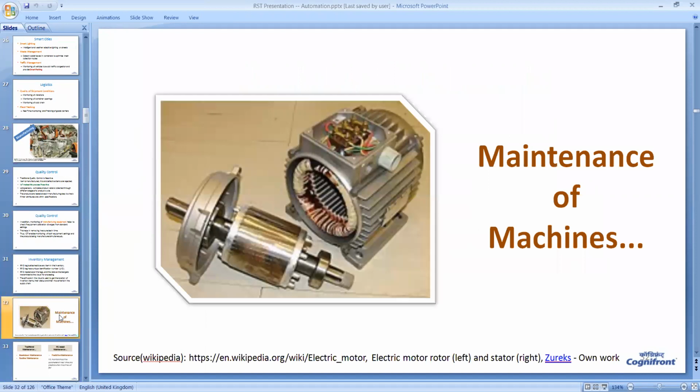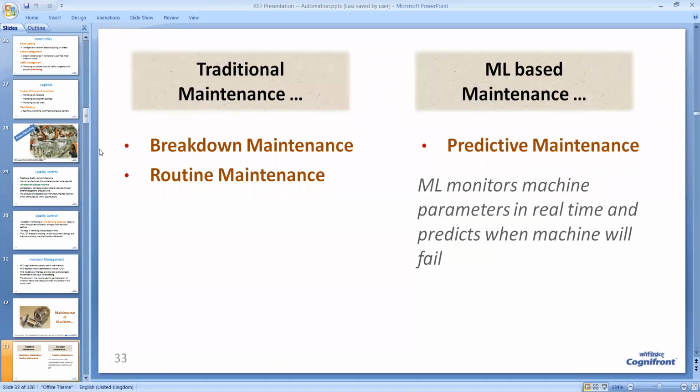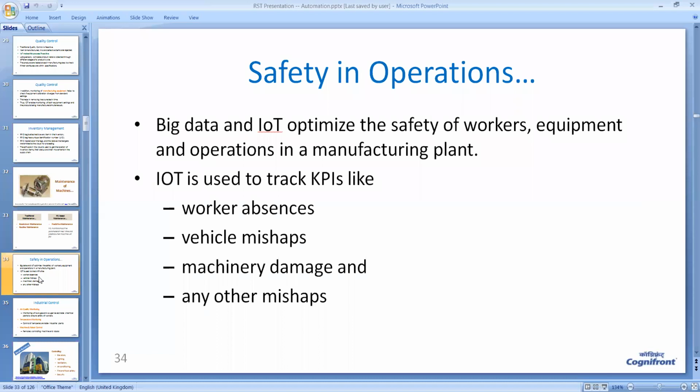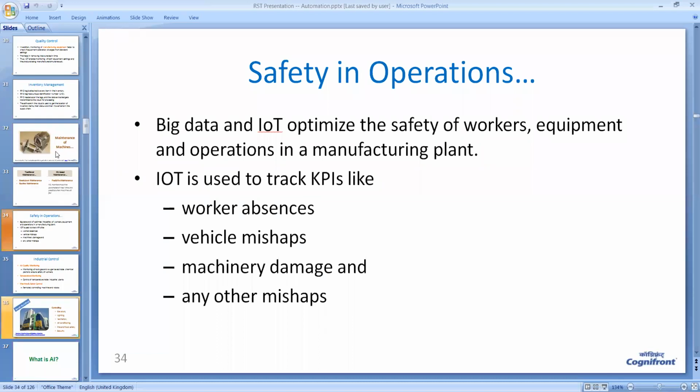Now let us move on to a very interesting application of IoT, namely maintenance of machines. These days we use a very different kind of maintenance strategy. Let us look at it in a little bit of detail. Okay, so before we go into maintenance of machines, we will also talk about the use of IoT in safety operations.